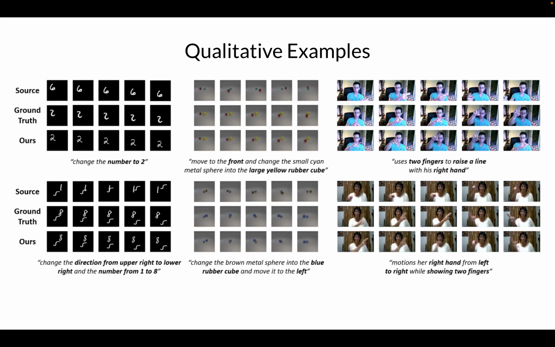We show some qualitative examples here. Our M3L can change the number or change the direction from upper right to lower right of the moving number. We can also modify the final moving positions or the property of the object into, like, blue color, rubber material, and cube shape. And of course, the hand gesture is controlled by the given instruction, where the motion corresponds to such as raise a hand or showing two fingers from left to right.